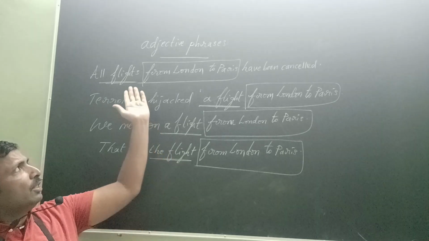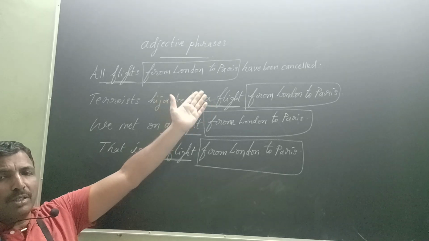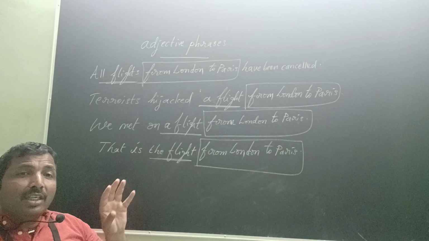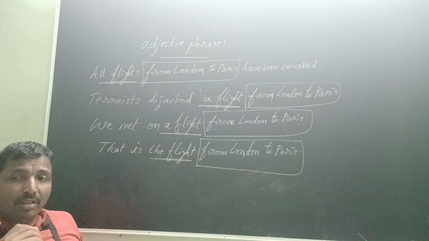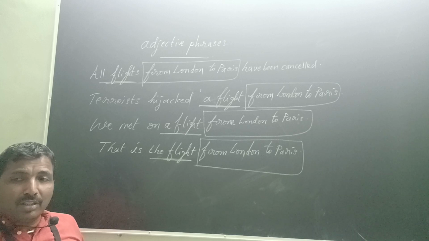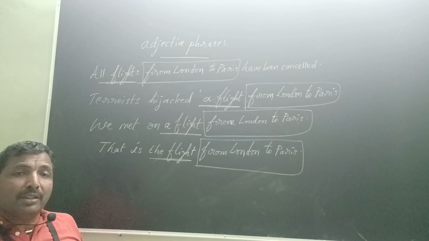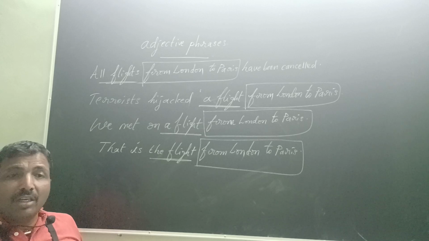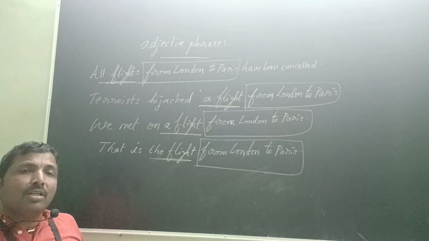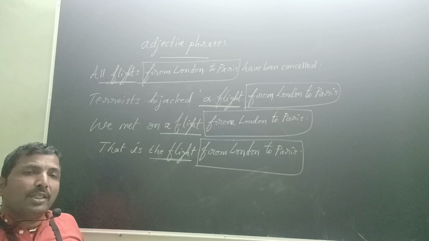Of course, the overall structure, have been cancelled, is present perfect. All the flights from London to Paris, that is a present perfect sentence structure. But notice that adjective phrases are there. If you acknowledge adjective phrases, how are they prepared? Why are they used in English sentences? How are they used in English sentences? If you know how to use nouns, you can easily use adjective phrases comfortably.